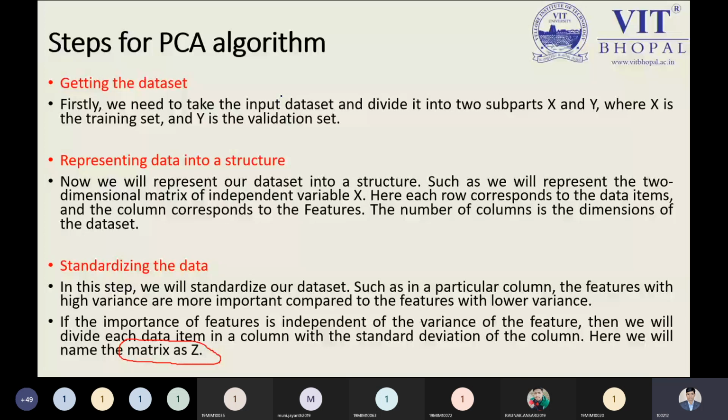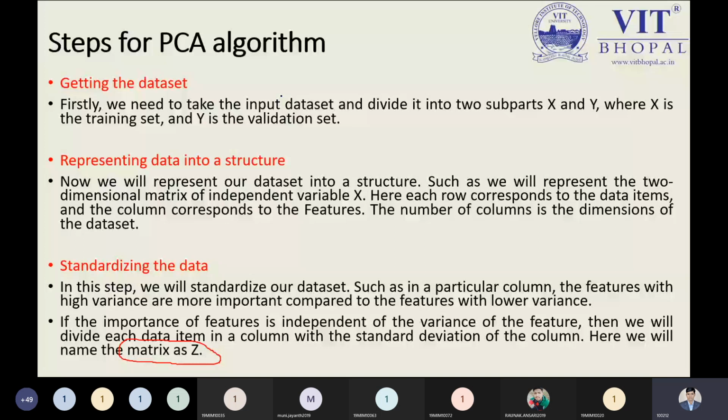Second step, after getting the data set, if you have an incomplete data set, then you must complete it. The second step is representing data in a structure, and in this case we need to define which is the independent variable, so that from that portion we will identify how many features we have. That is an important point. These two steps are clear: getting the data set and representing data in a structure. Any doubt you have, please ask me right now. Any doubt? No, sir.